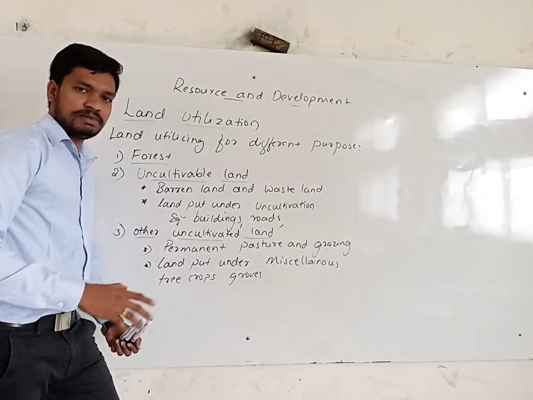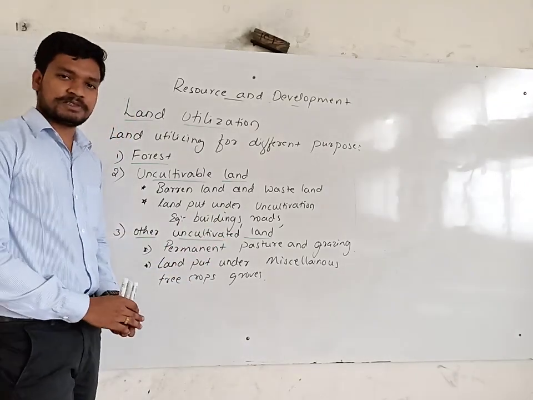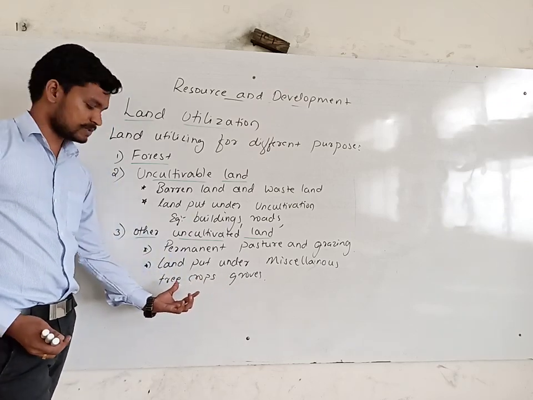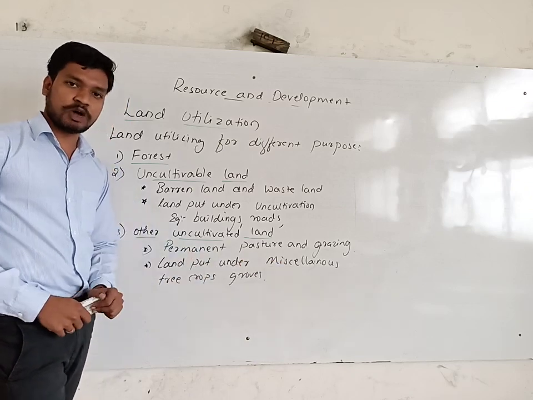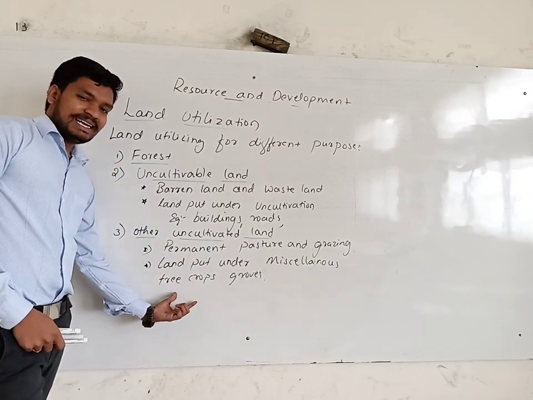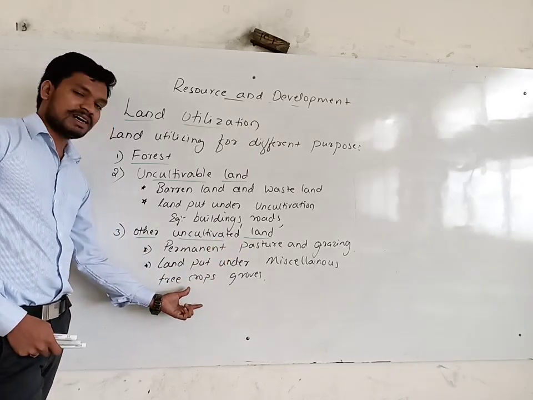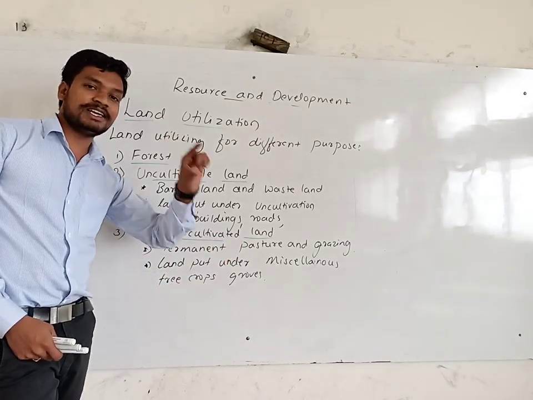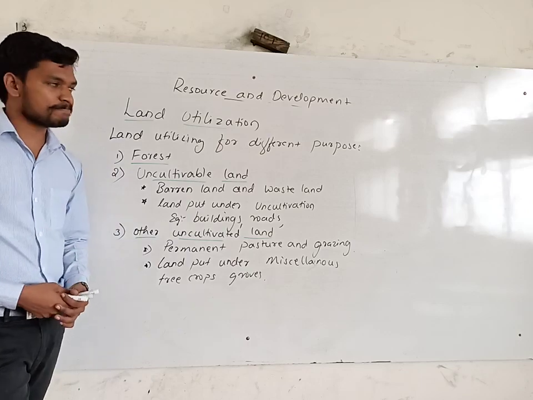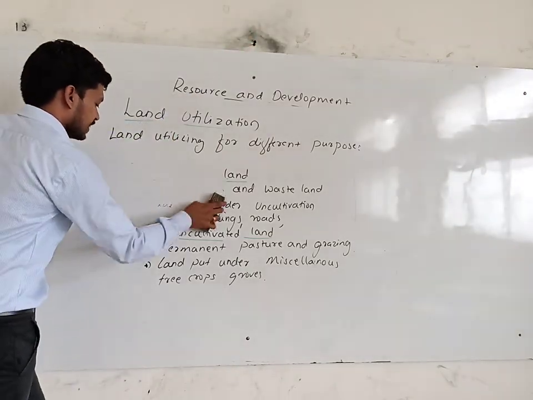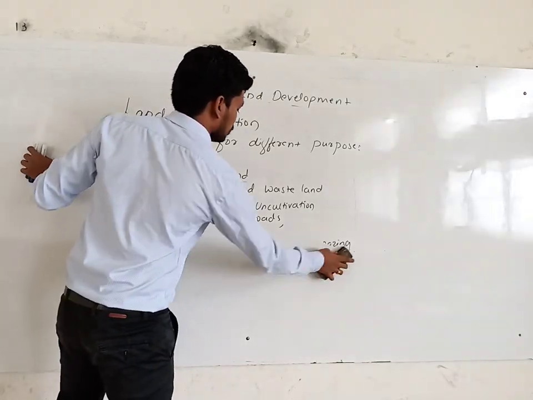Some of the lands, for business purposes, are grown as commercial crops. These trees are grown as commercial crops. It comes under other uncultivated land. So this activity will not be included in the net sown area. We'll go for two more concepts, or factors, involved in this.